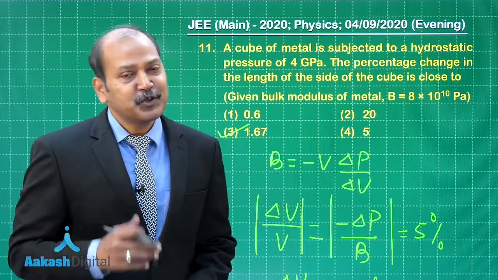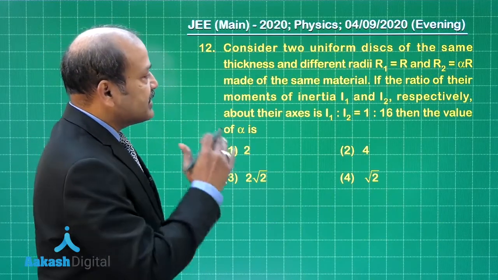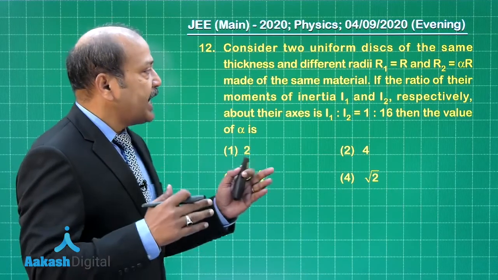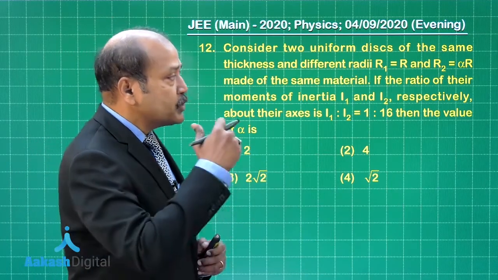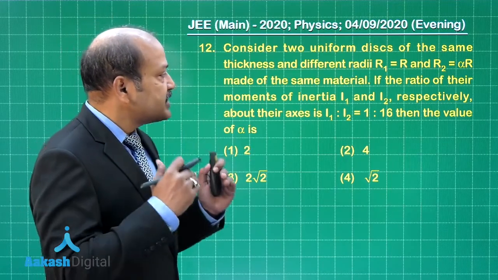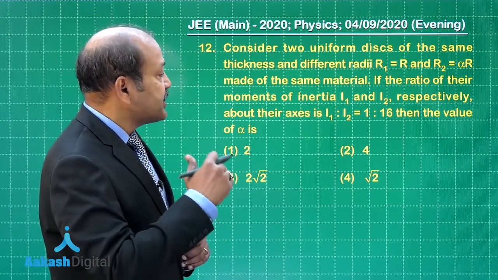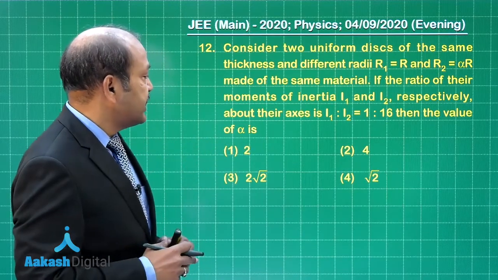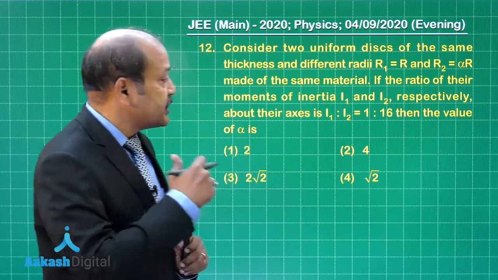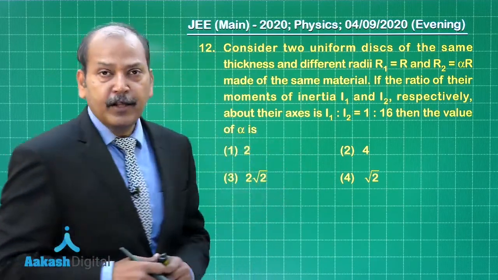Let's go now to question number 12. Question 12 says, consider two uniform discs of the same thickness and different radii R1 equal to R and R2 equal to alpha R, made of the same material. If the ratio of their moments of inertia I1 and I2 respectively about their axis is I1 is to I2 equals 1 is to 16, then the value of alpha is.